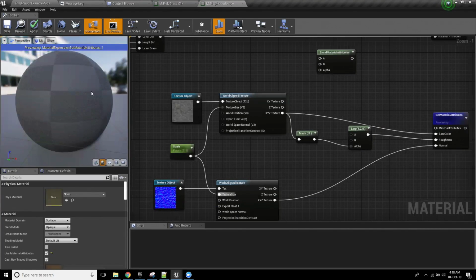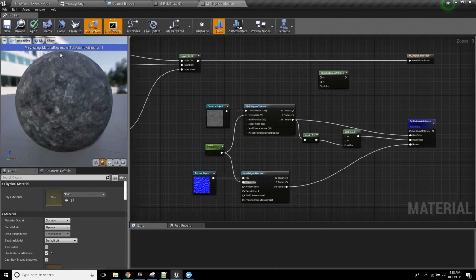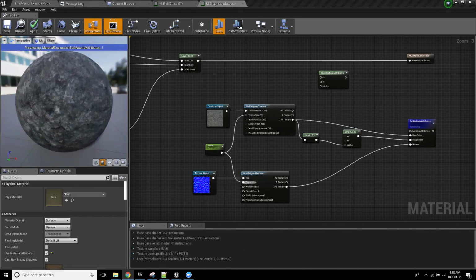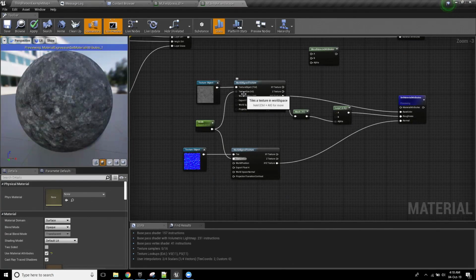Now, the next thing that we need to do is work out how we're going to blend between top and sideways. Okay. Sorry everybody, there's a couple of things dinging next to me.